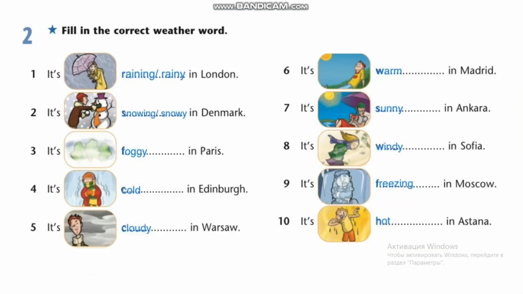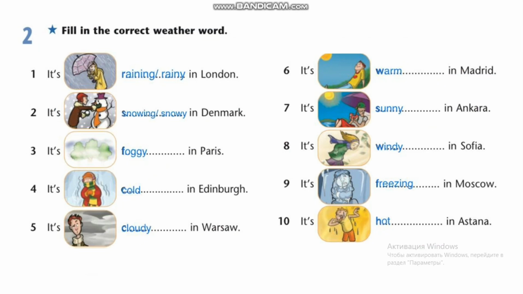Exercise 2. Fill in the correct weather word. The first: it's rainy in London. The second: it's snowy in Denmark. The third: it's foggy in Paris. The fourth: it's cold in Edinburgh. The fifth: it's cloudy in Warsaw.